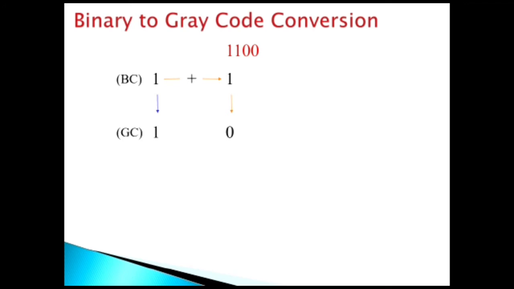Similarly, the next bit is 0. This 0 will be added with the previous binary bit, and the result will give us the gray code bit. Now we will select the next one. The next bit is 0. This bit will be added with the previous bit, and the result of 0 plus 0 will be equal to 0. In this way, 1100 is converted into a gray code in which the MSB does not change as a result of conversion in the case of the first number.